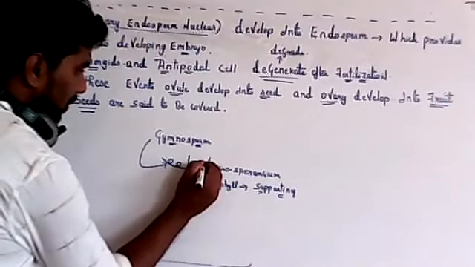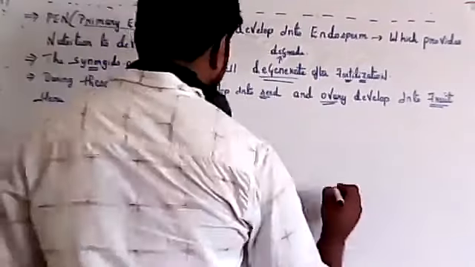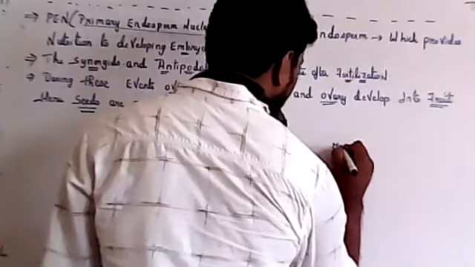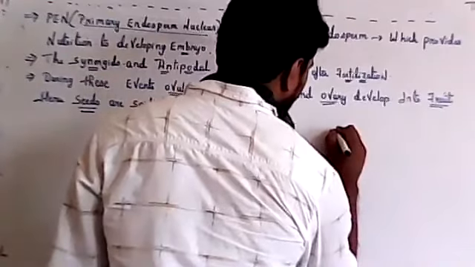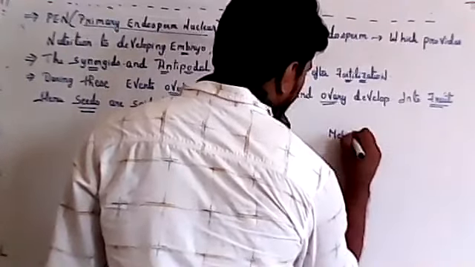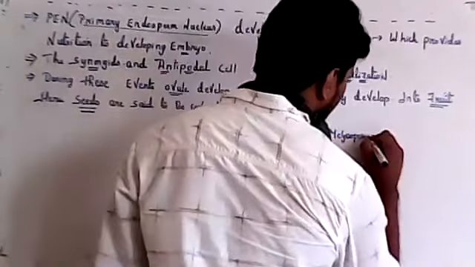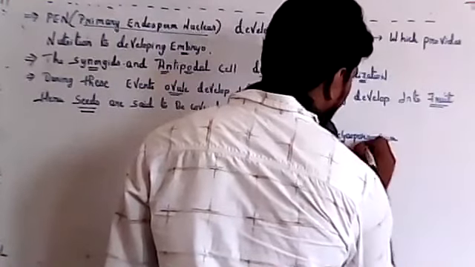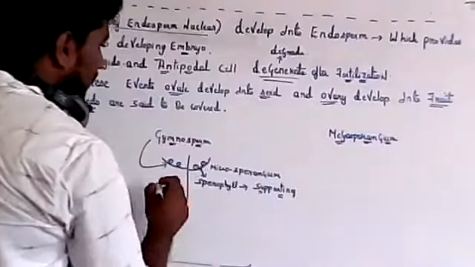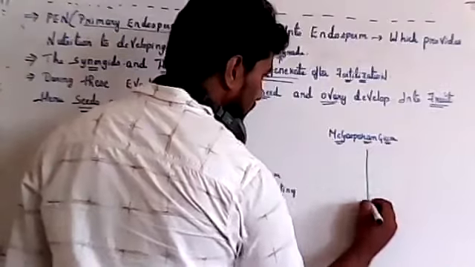So in the microsporangium, male gametes will be produced. Then the megasporangium will be present on the female plant, and female gametes will be produced in the megasporangium.